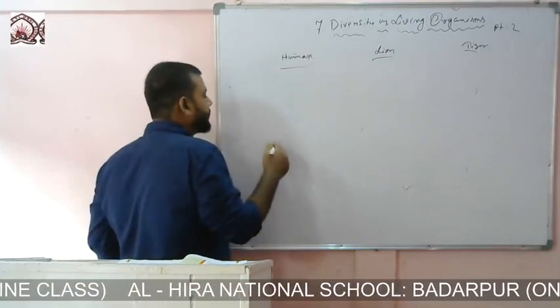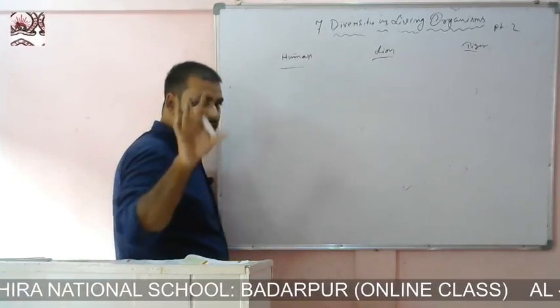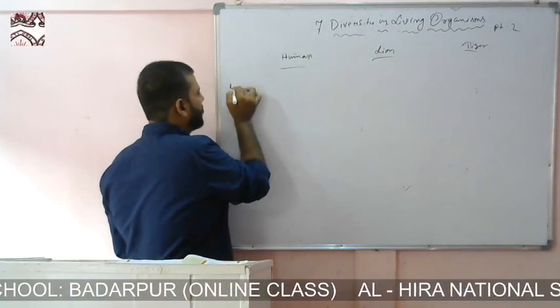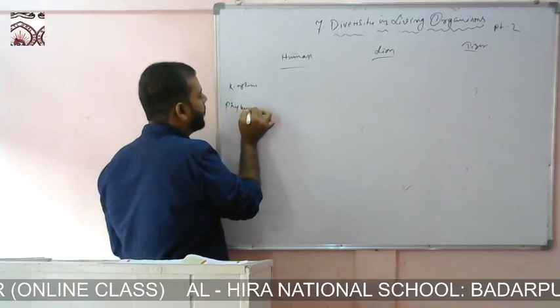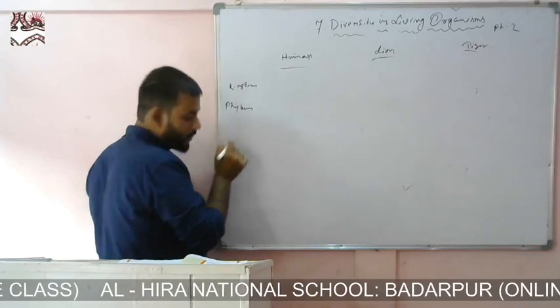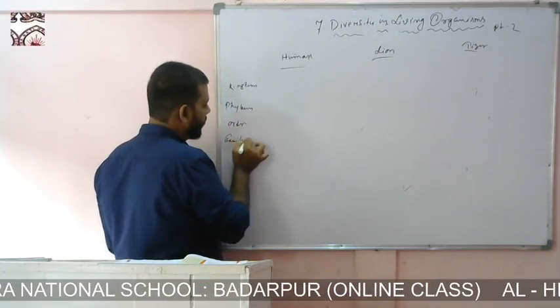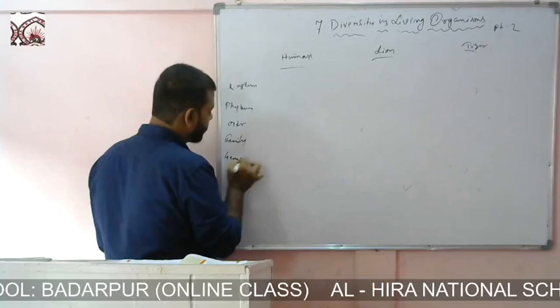Now again, as I have said, all organisms have to follow this hierarchy of classification, right? So the hierarchy is kingdom, phylum, next is class, order, family, then it is genus, species.